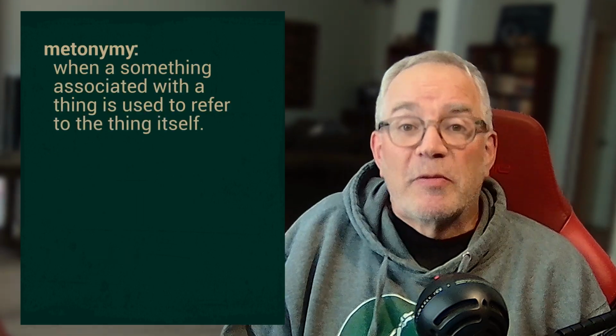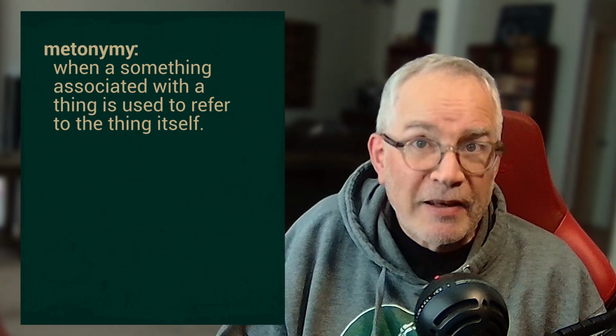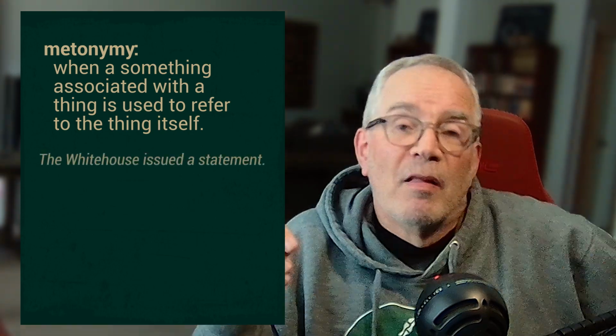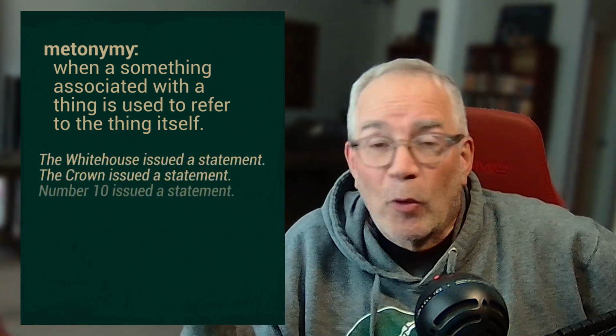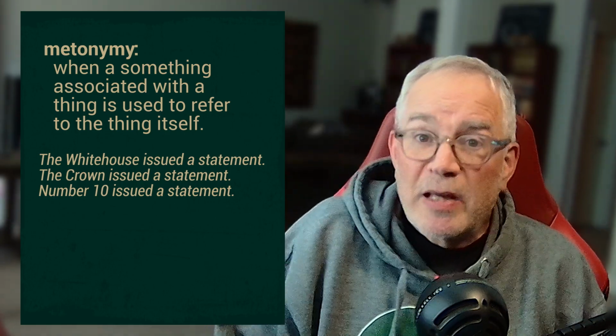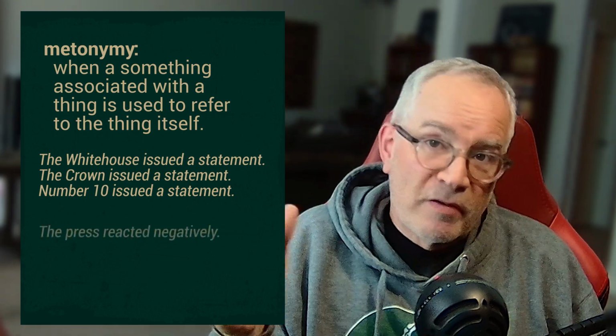Metonymy is a figure of speech in which a thing is replaced by another thing that is closely related to it or associated with it. It sounds more complicated than what it is. The White House, or the Crown, or Number 10 issued a statement today. These are associated with the US President, the British monarchy, and the British Prime Minister, respectively. Here's a few more examples.